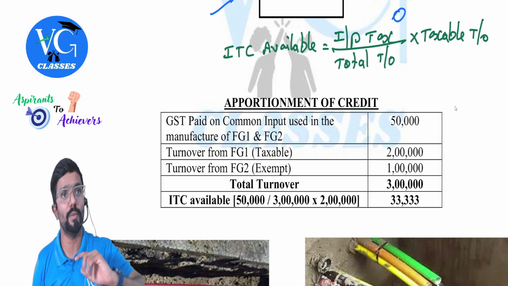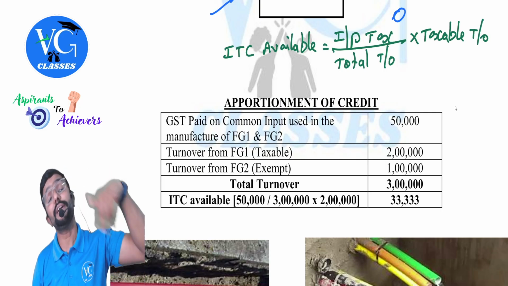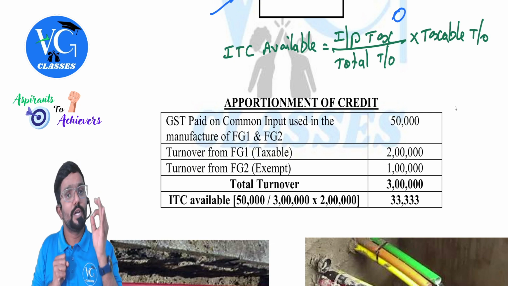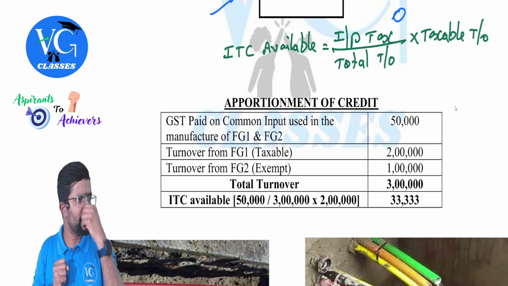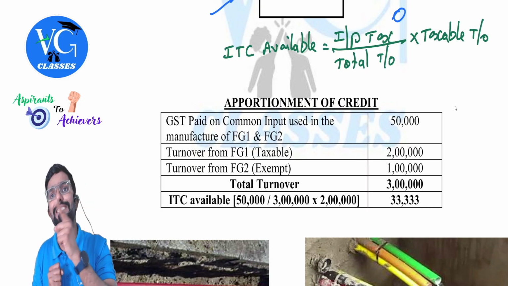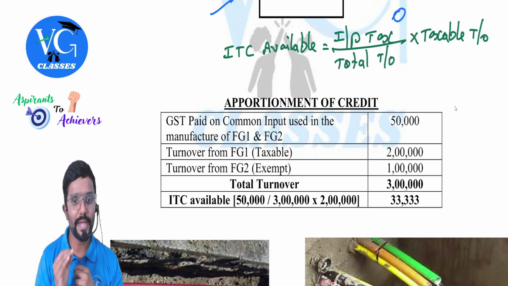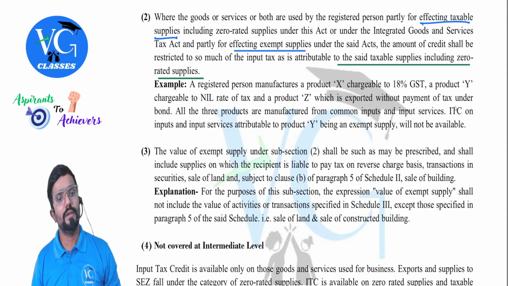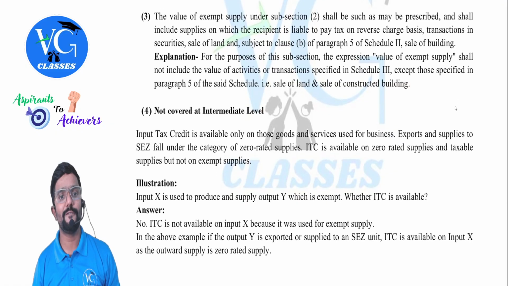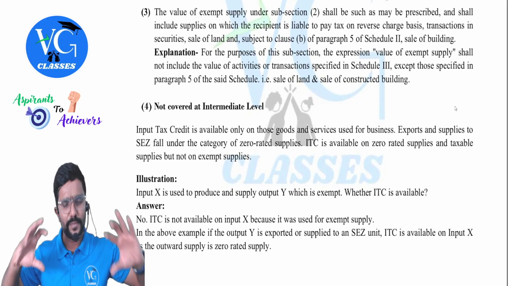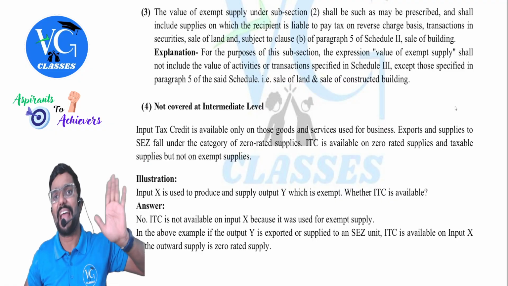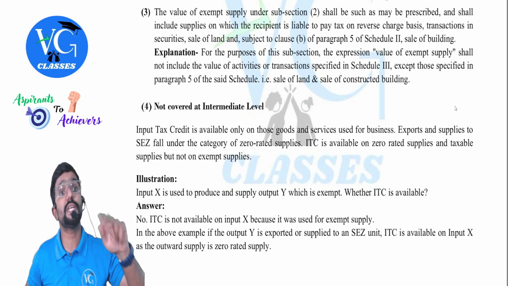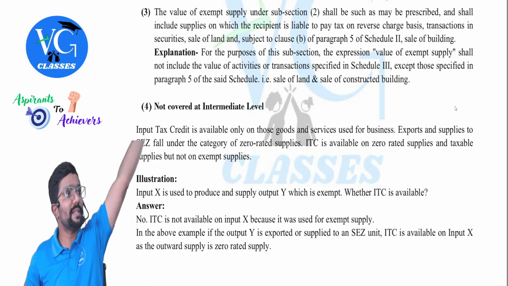This is ITC available. By chance, assume they ask you how much ITC is not available, then formula will slightly change. What is it, sir? Input tax paid on the common input or input service divided by total turnover into exempt turnover, guys. Okay, sir. Now, subsection 3, guys, please be careful. Subsection 3 is only for subsection 2 purpose, not for the entire act. Subsection 3, I am repeating again, subsection 3 is for what purpose? Only subsection 2 purpose. Is it applicable for the entire act? No.